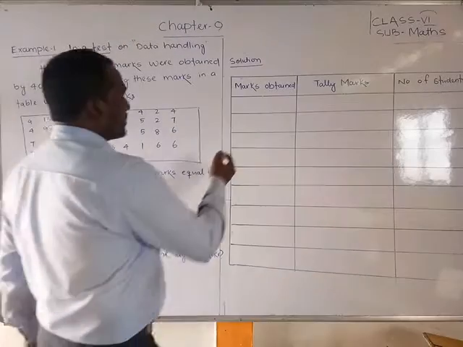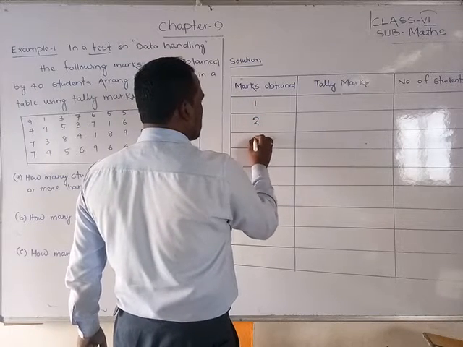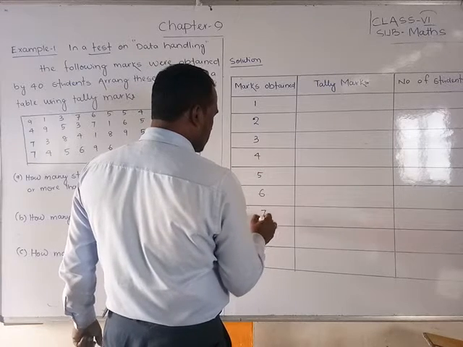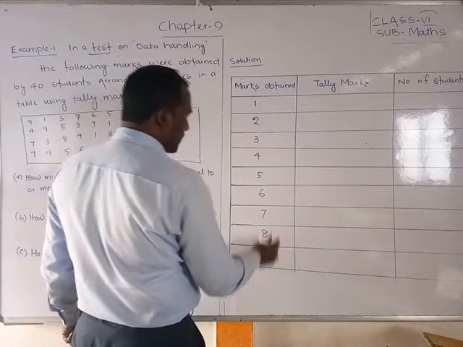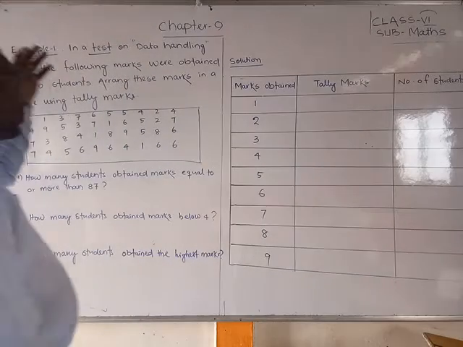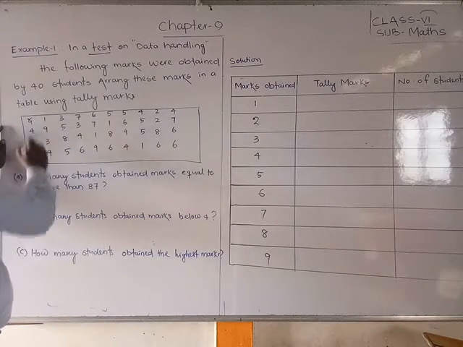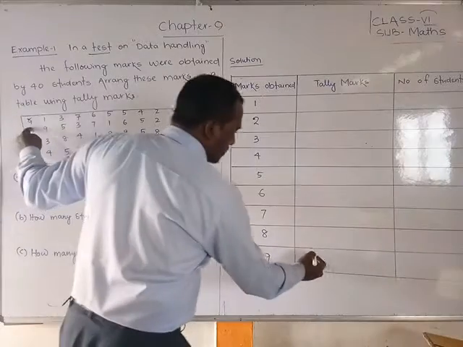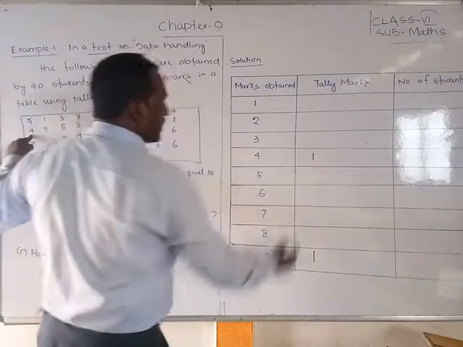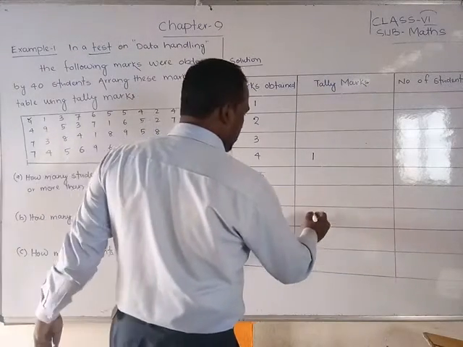So what you have to do, students: first of all, the marks obtained are 1 mark, 2 marks, 3 marks, 4, 5, 6, 7, 8 and 9 marks. These are the marks. Now we have to check where the first 9 is. We can tick 9, where it is 9 and 1. Next 4, you keep here 4. Like I am doing, you do the same. 7, double 7 is there.